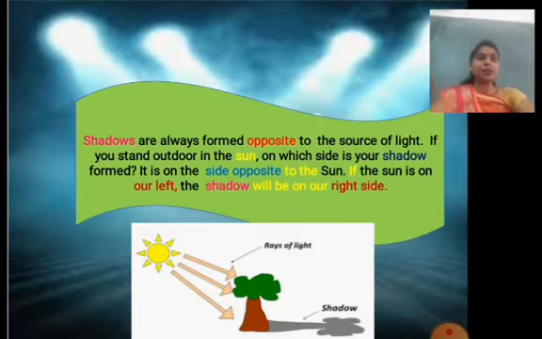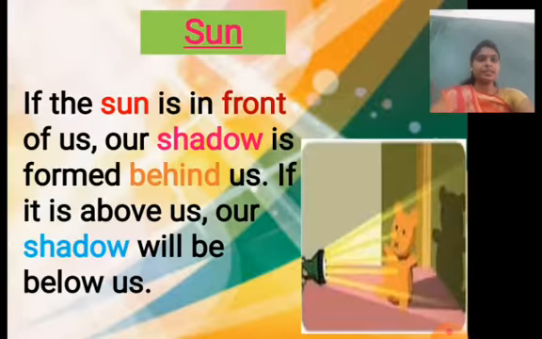Shadows are always formed opposite to the source of light. If you stand outside in the sun, on which side is your shadow formed? It is on the side opposite to the sun. If the sun is on our left, the shadow will be on our right side. If the sun is in front of us, our shadow is formed behind us. If it is above us, our shadow will be below us.